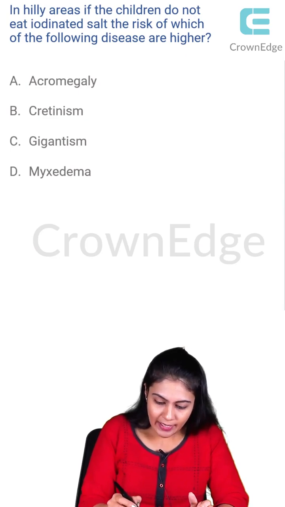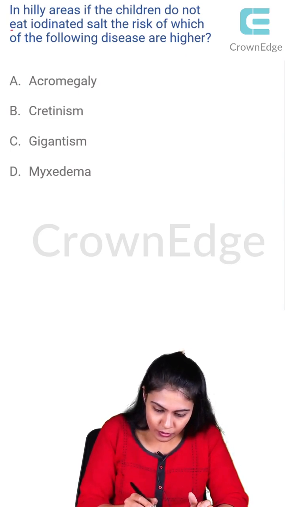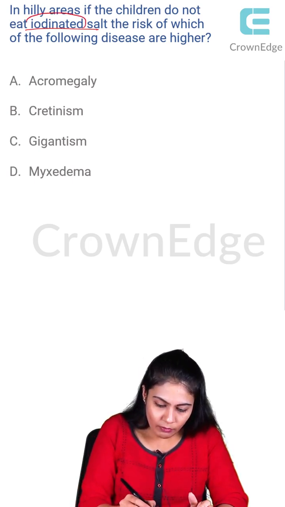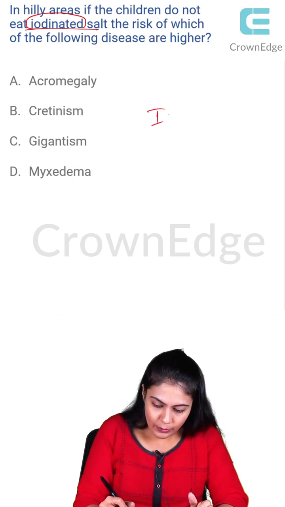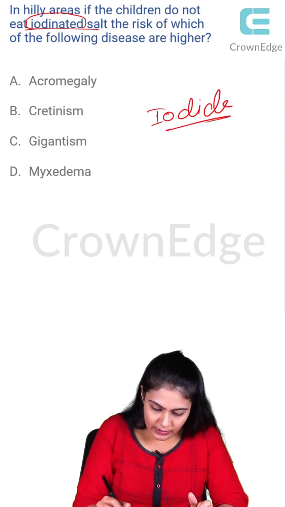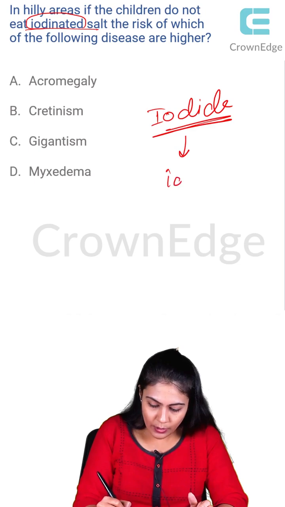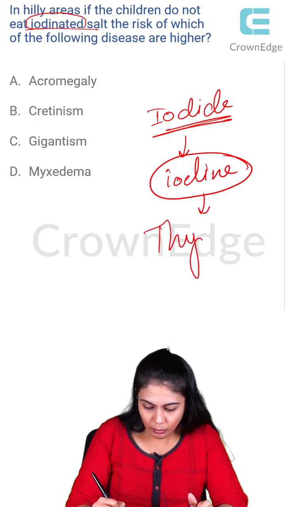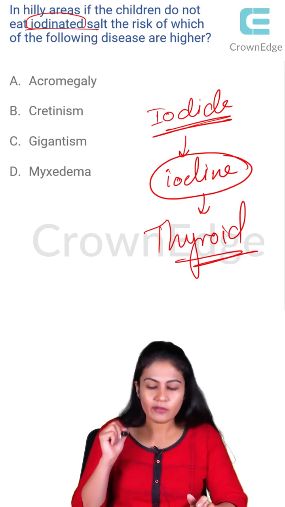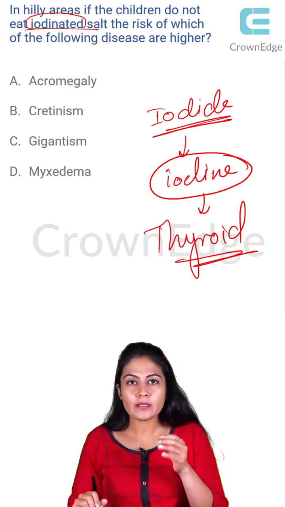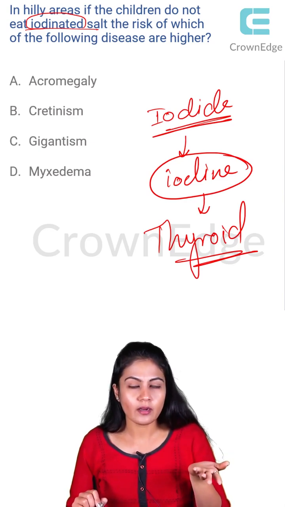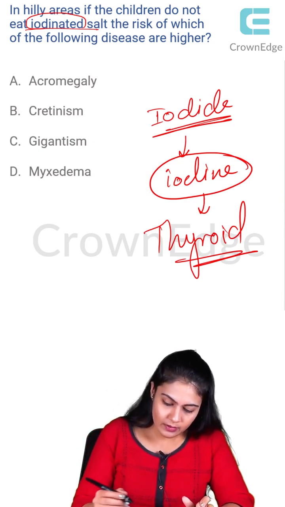Okay, in hilly areas, if the children do not eat iodinated salt, the risk of which of the following diseases is higher? So iodine is required for which hormone synthesis? We talked that the iodide form which is there in the salt will be converted into iodine, and this iodine is very important for your thyroid hormone production, right? So for the children in the hilly areas, there is no iodine per se in the local salt, right? So what happens if they do not eat this iodine?